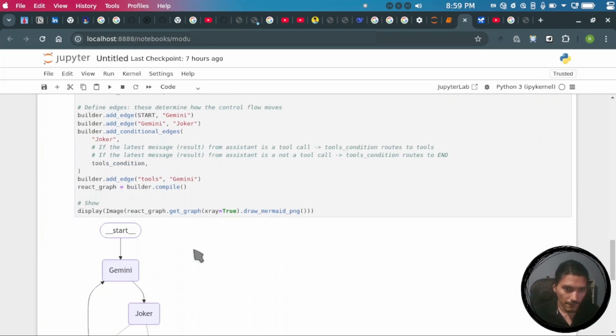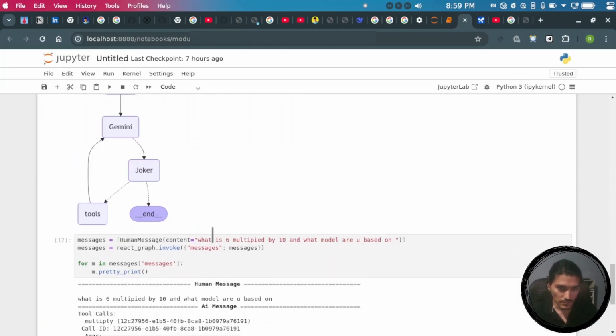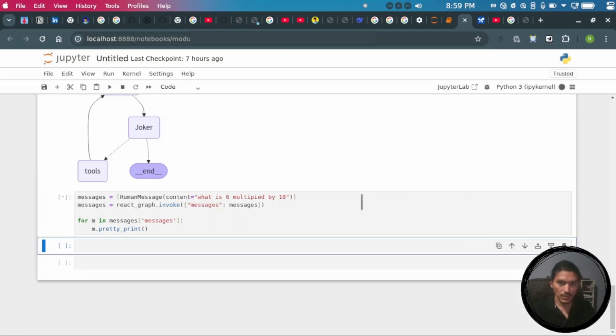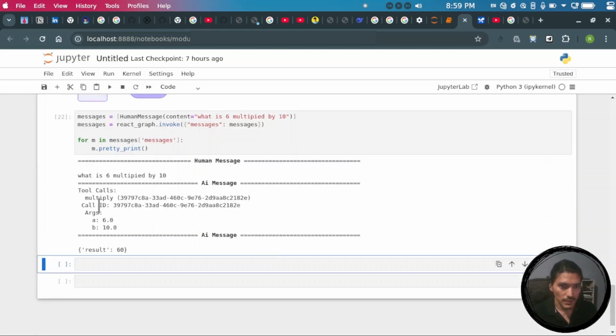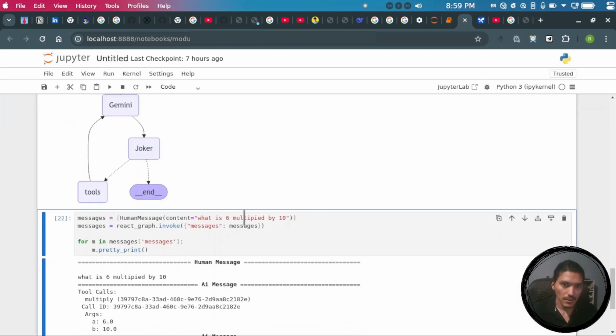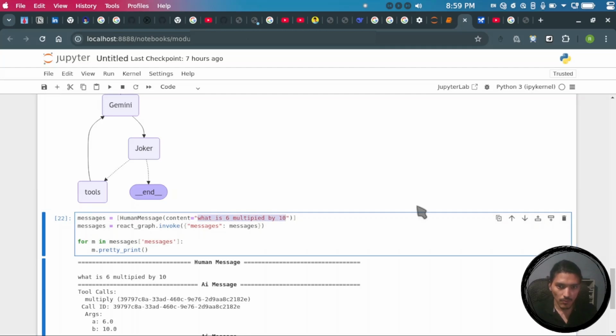So let's test it out on our application. First let's remove this and test it in a normal way. If I ask it to multiply 6 and 10, it called a tool called multiply and gave the result. Now what if I ask what model are you trained on?